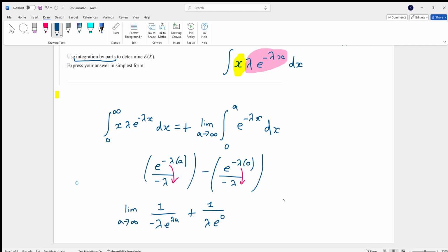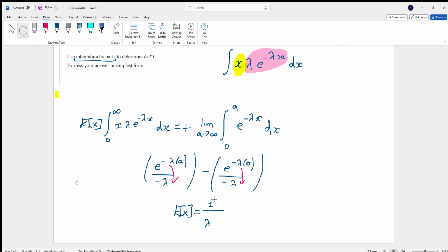Now remember, as a goes to infinity, 1 over negative lambda e^(lambda a) will turn to 0. So this disappears as the limit occurs. Means we're left with just this bit here. Now e to the power of 0 is 1. So it's just going to be 1 over lambda is all we've got left. So your expected value for x of this guy here is just 1 over lambda.